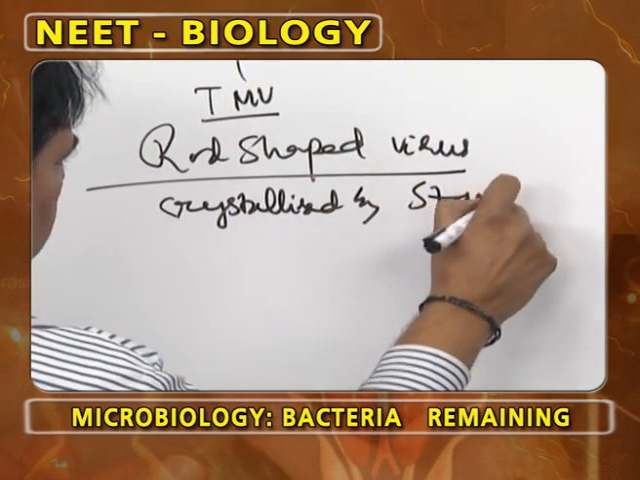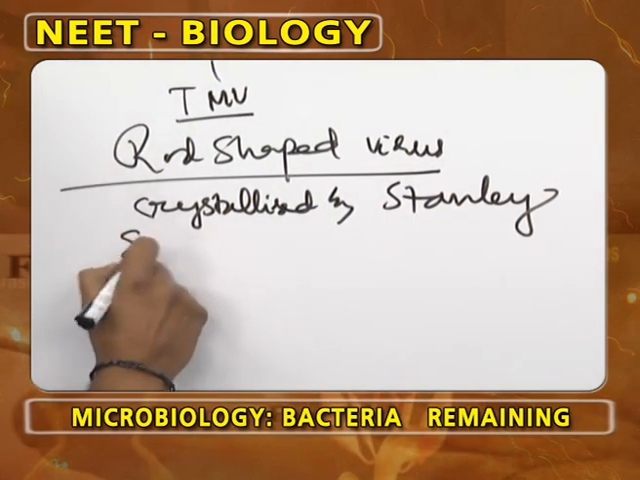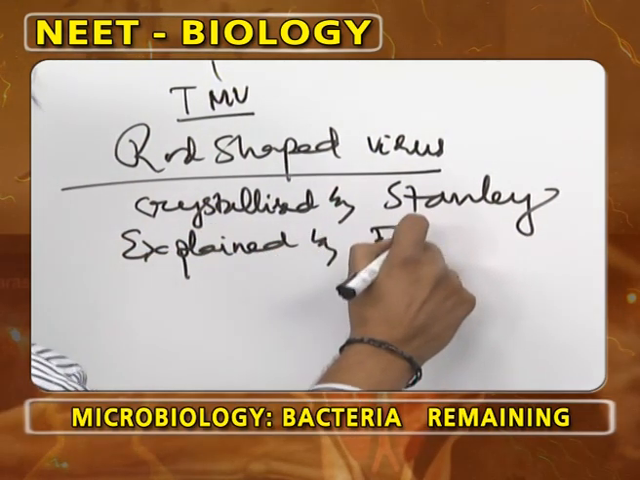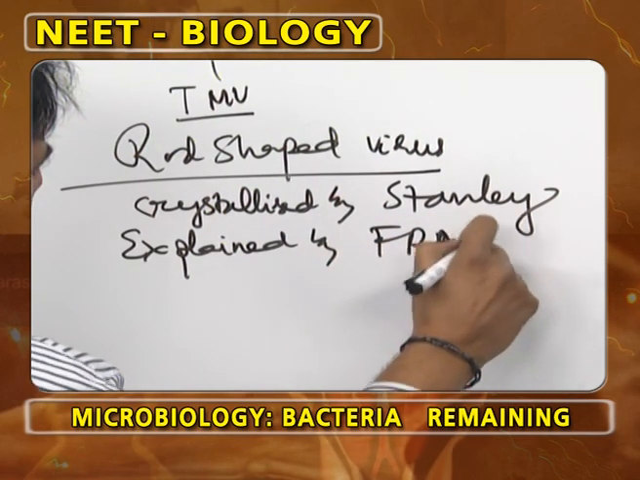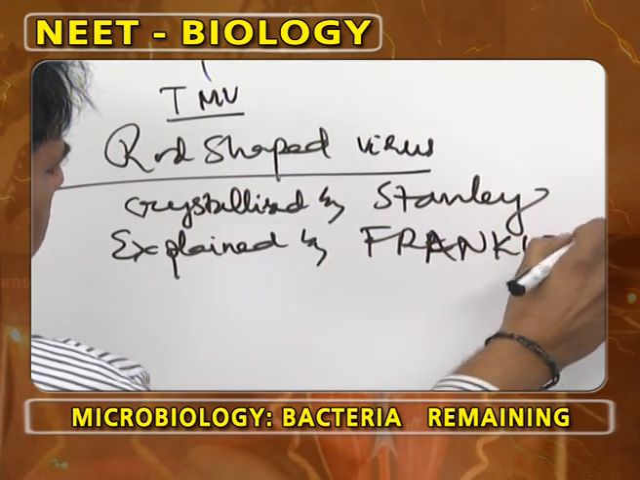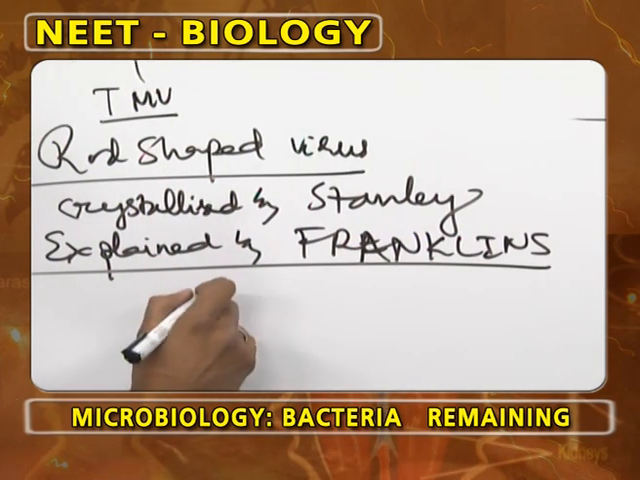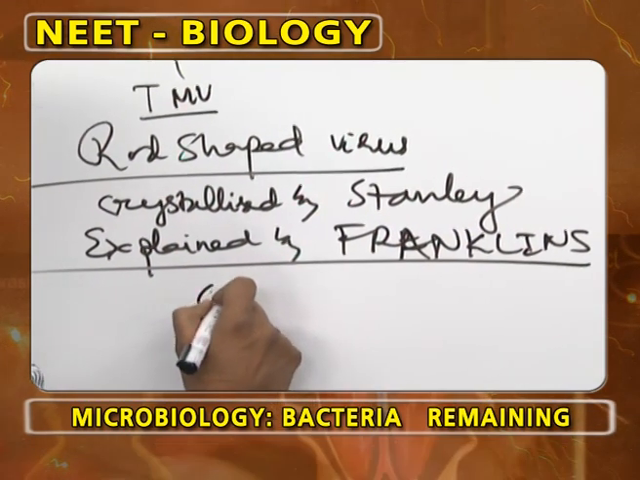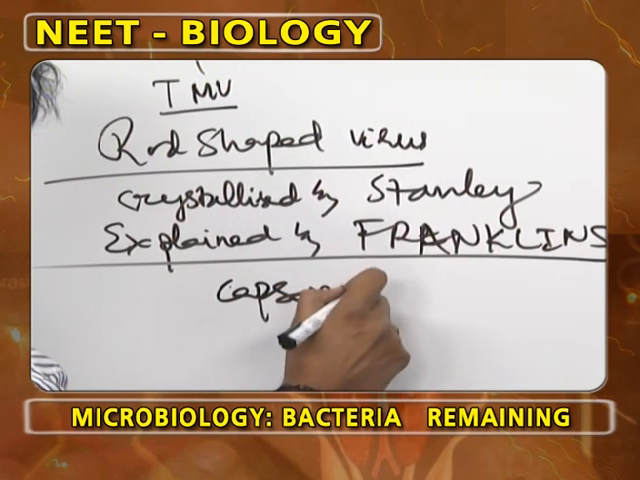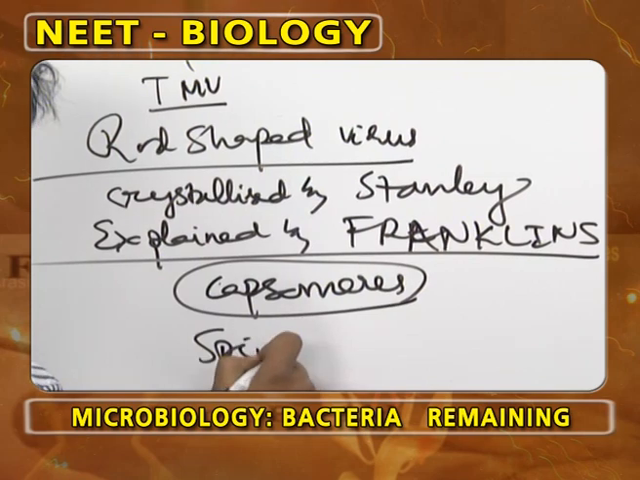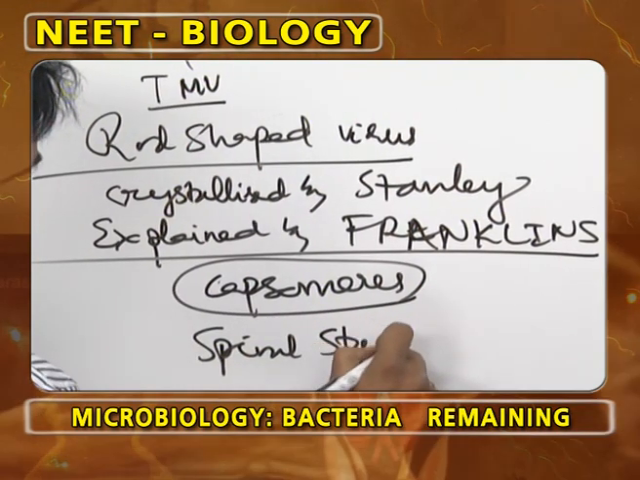It was first crystallized by Stanley, but the structure was explained by Franklin. Tobacco mosaic virus shows a central core of genetic material surrounded by a capsid protein coat made up of capsomeres, which are arranged in the form of a spiral staircase.